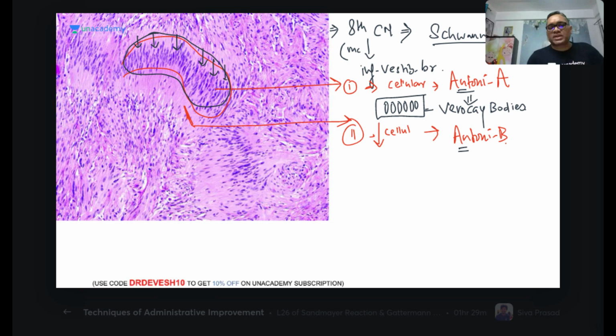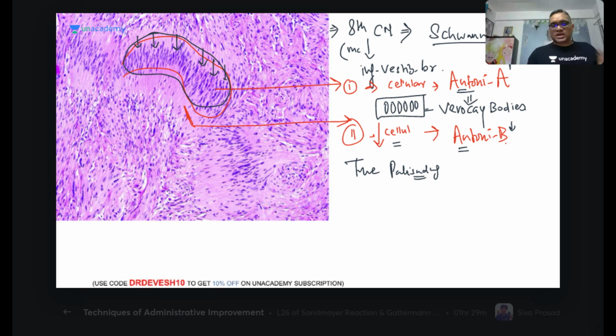It's a true palisading. There is no necrosis. It is not a necrotic area. This is the tumor cell only. Increased cellularity is Antoni A, less cellularity is Antoni B, and this is not because of necrosis; it is true palisading. So here we are seeing the true palisading. Always remember, it's a true palisading.